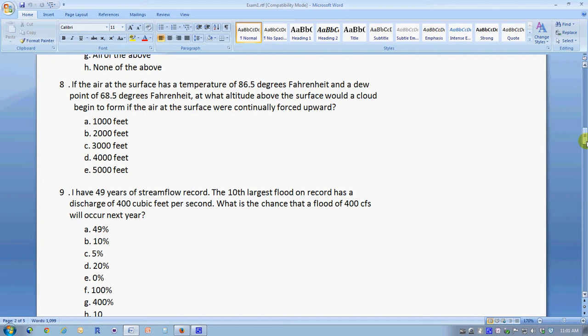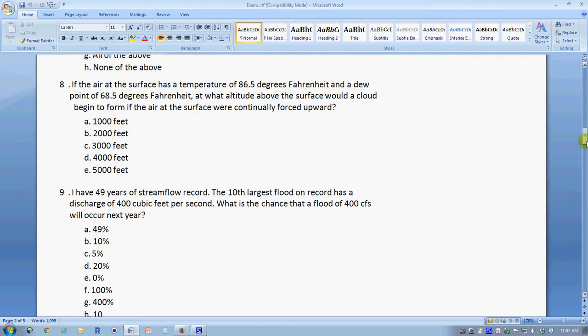So this is the way that this problem can be solved: start at the surface and move upward, and every 1,000 feet subtract 5.5 degrees from the temperature and subtract 1 degree from the dew point.